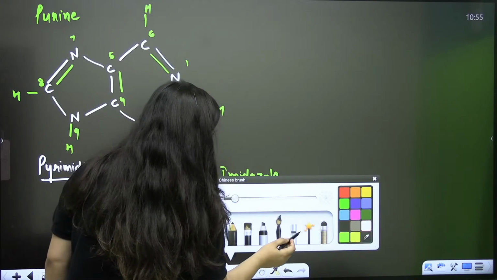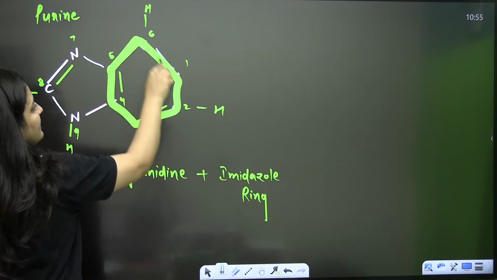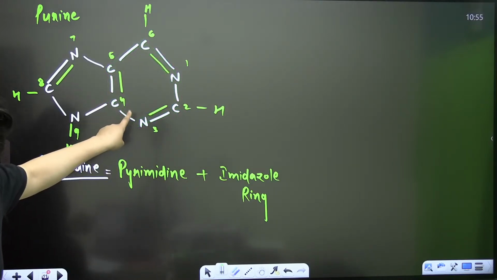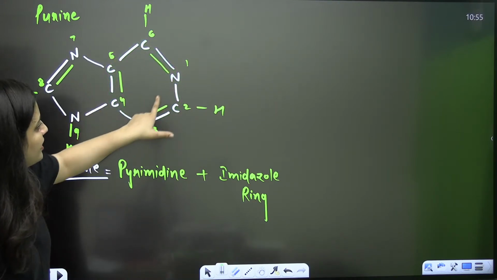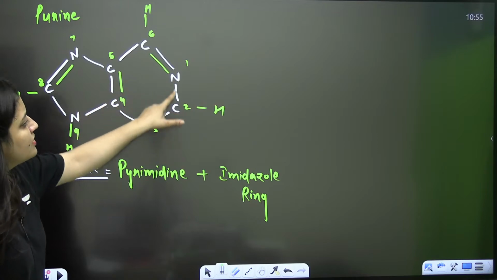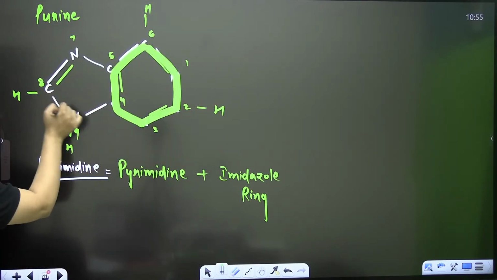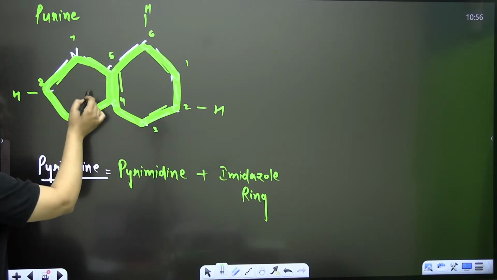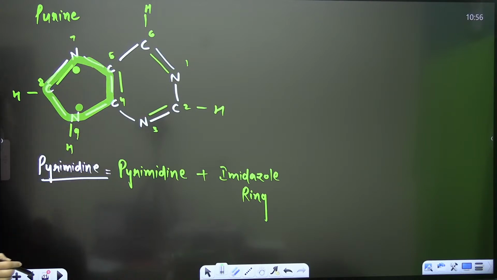This is the pyrimidine, the 6-membered ring having 2 nitrogen and 4 carbon. And on this side, it is imidazole, a 5-membered ring in which 2 nitrogen and 3 carbon are present.